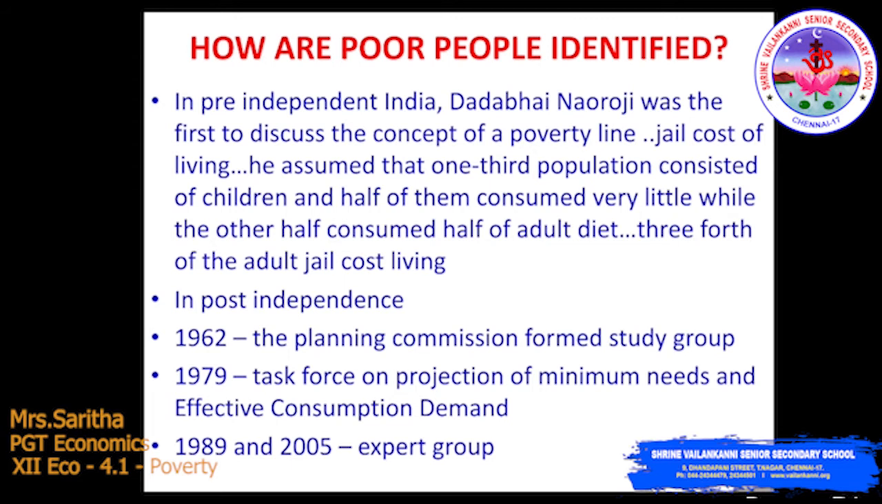Now we'll move on to the post-independence period. In 1962, the Planning Commission formed a study group. And in 1979, the Task Force on Projection of Minimum Needs and Effective Consumption Demand. And from 1989 to 2005, they formed an expert group. So in the post-independence period, they formed different groups to analyze the poverty line.